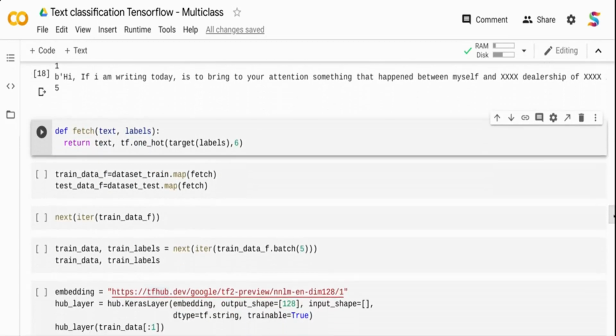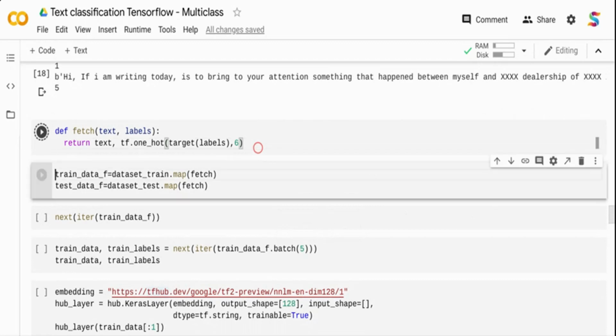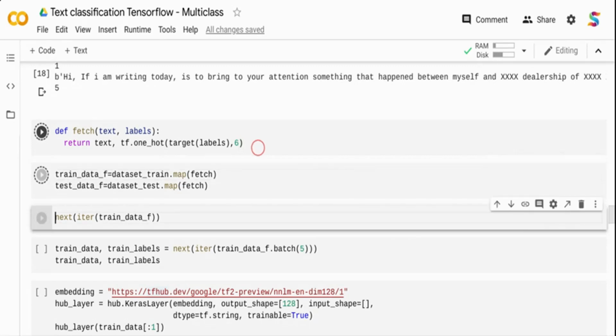Now I'm going to apply this target encoding conversion to my train and test data sets. For that, I'm creating a fetch function over here. The fetch function will take my text value and return the text value as it is. It is also going to take my label value and call the target to convert my target string representation into numeric and do a one-hot encoding. So this one-hot encoding, what it will do is my target value is between 0 to 5.